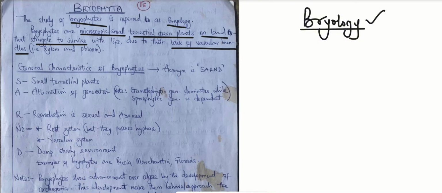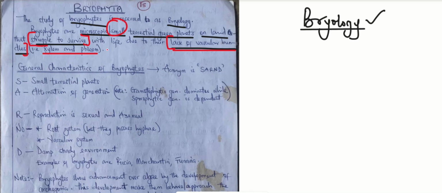We said that bryophytes are small. Okay, this is one of the keywords I used earlier. Then the next thing I told you about is that they struggle to survive. Okay, so this is your keyword here. And the last thing is that they lack vascular bundles. So this statement, struggle to survive, is actually dependent on the fact that they lack those vascular bundles. And the vascular bundles are the xylem and the phloem tissues.